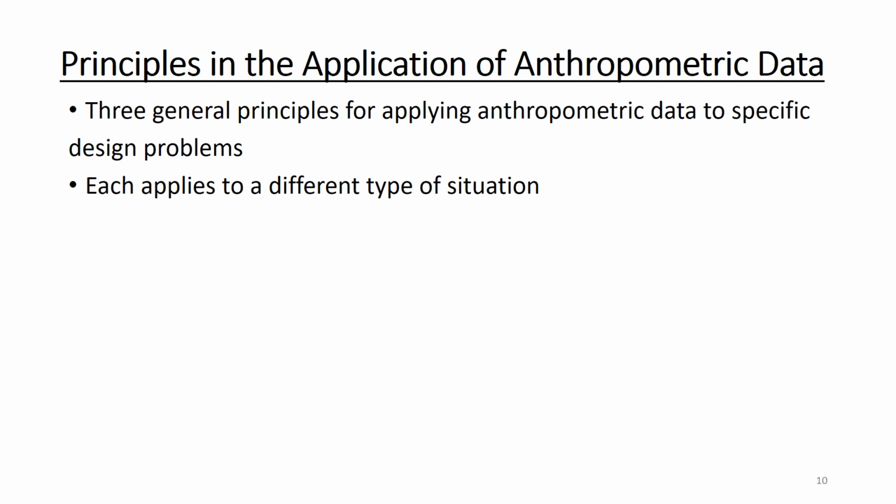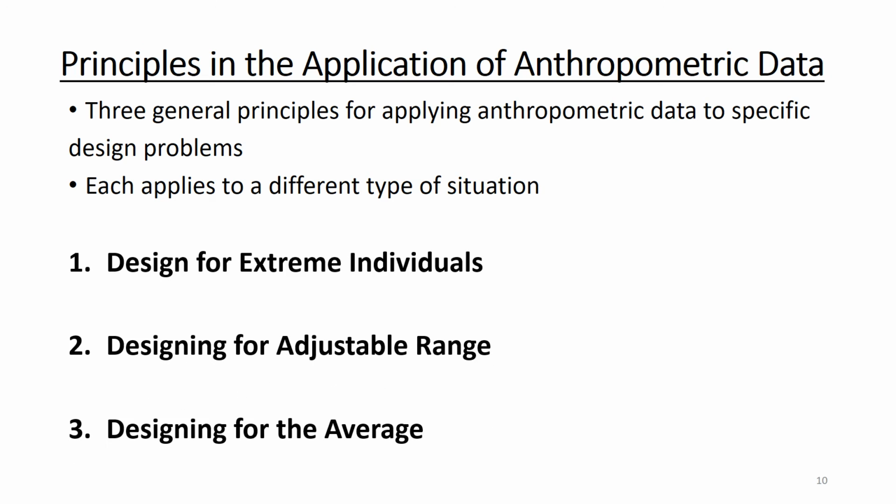Now coming to an important topic, that is principles in the application of anthropometric data. Mainly there are three general principles for applying the anthropometric data to specific design problems, and each one applies to three different types of situation. We will look into what these three types are. So first one is design for the extreme individuals. Second one is designing for adjustable range. Third one is designing for the average. We will look into each one of these in detail.